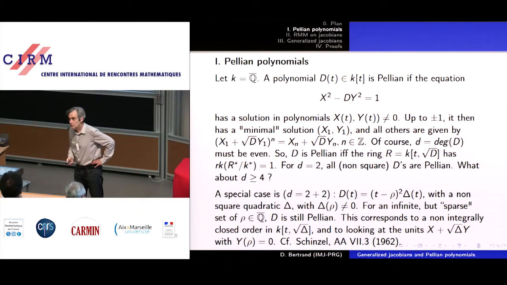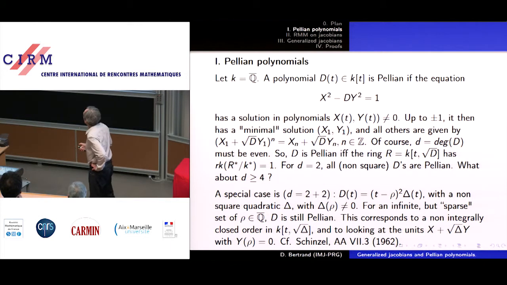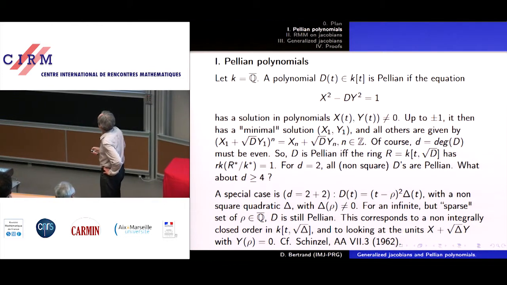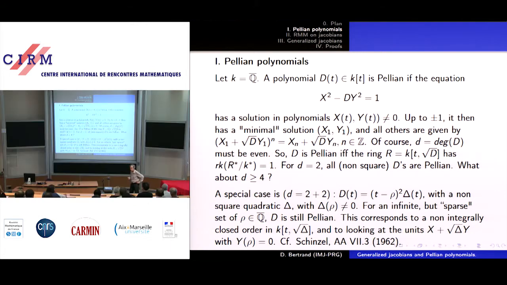But contrary to number theory, where any non-square integer D brings a solution, in a function field this is not true. So we say that the polynomial D is Pellian if there are non-trivial solutions, and then they form a group of rank 1.